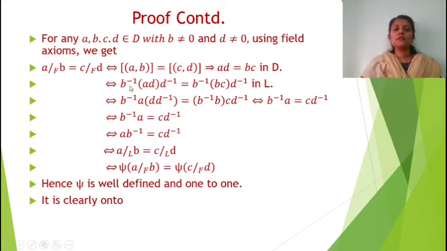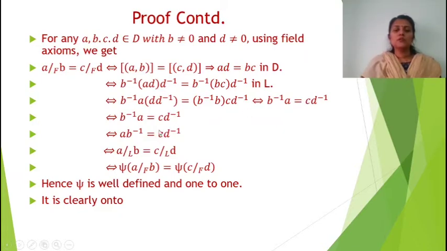So which implies we can pre-multiply ad by b inverse and post-multiply by d inverse. So b inverse a d d inverse equals b inverse b c d inverse. Here the d inverse cancels, so b inverse a d d inverse is equal to b inverse b c d inverse, which implies b inverse a is equal to c d inverse.